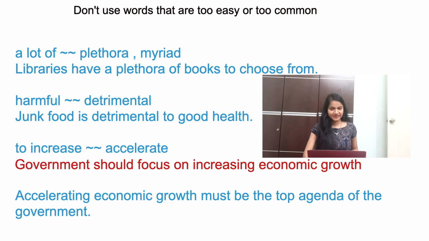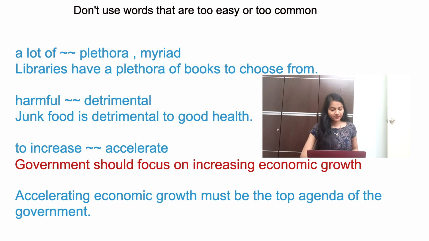Let me give you some examples. Example number 1 is harmful. Instead of writing harmful, you can go with detrimental. Example sentence: junk food is detrimental to good health. Second example, to increase. You can use the word accelerate instead. Let us see two sentences and you will see the difference it creates.